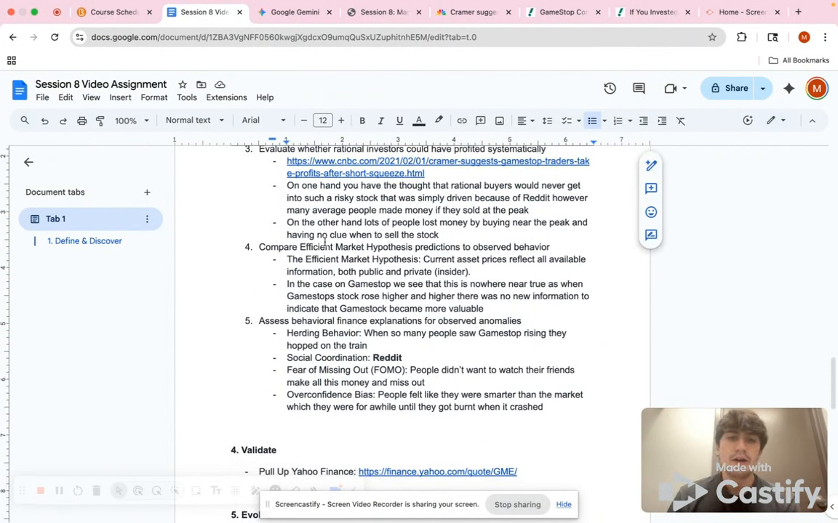And then we want to compare the efficient market hypothesis to what we saw. Basically, the efficient market hypothesis says that current asset prices reflect all available information.